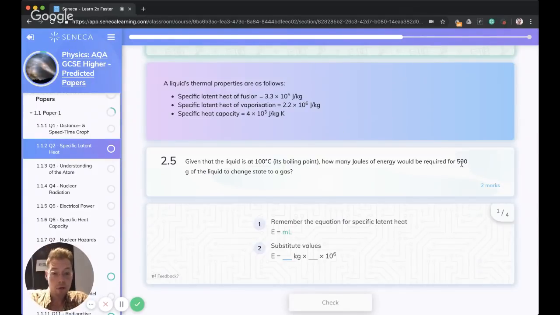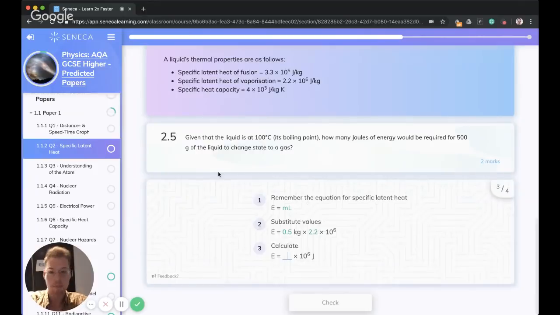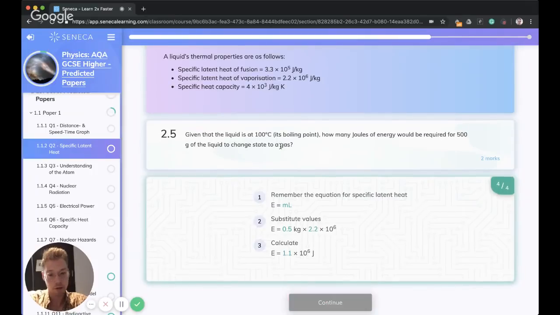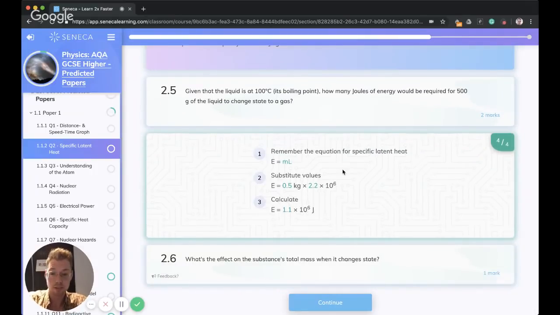Now, we're told that there are 500 grams of liquid. What do we need to do to that 500 grams of liquid? Have a little look. Tell me, what do I need to do? Let me know in the chat. So, yes, exactly. We've got to convert it into kgs. So 500 grams to kgs, we're going to divide by 1,000. So it's going to go to 0.5 kgs. Now, we already know which value we need to use. We need to use the specific latent heat of vaporization, because we're going from a liquid to a gas. So it's going to be 2.2. Okay, 0.5 times 2.2. Not too bad maths. Hopefully my mental maths won't let me down, but I think it's 1.1. So 1.1 times 10 to the 6 joules.